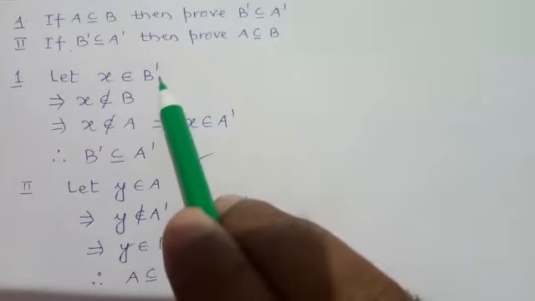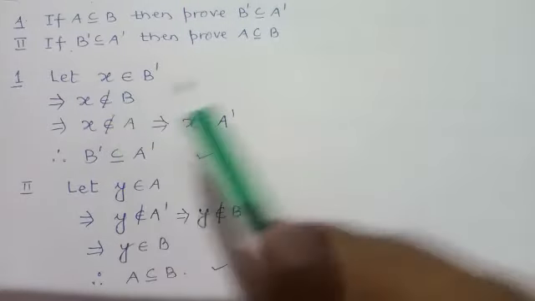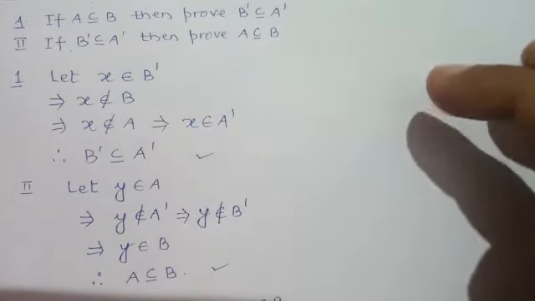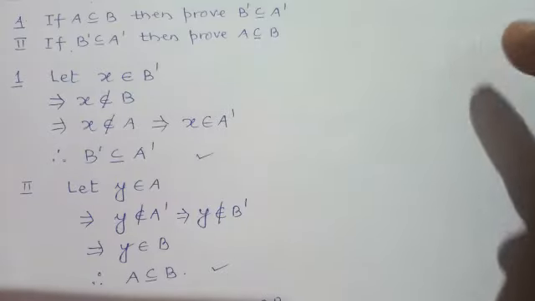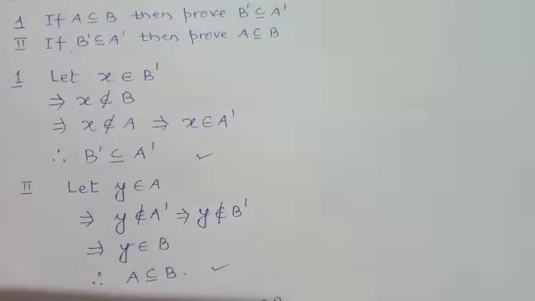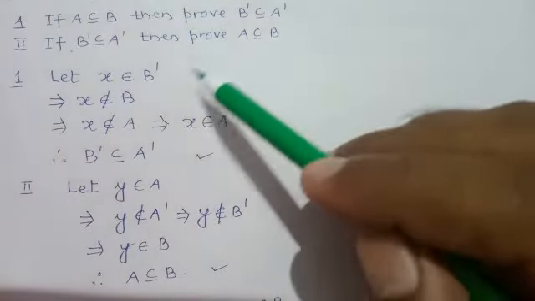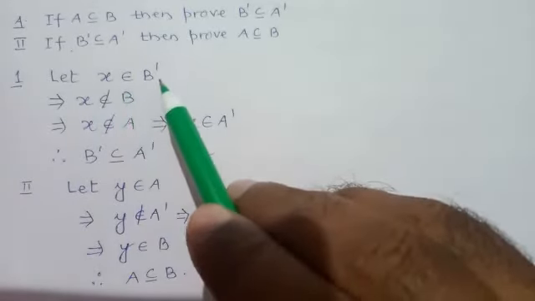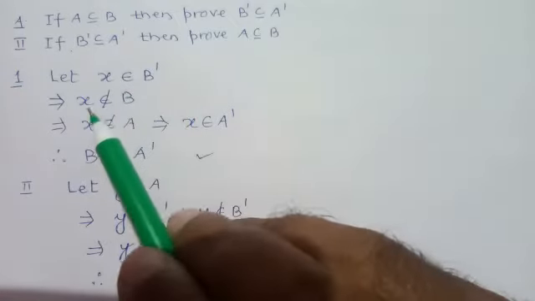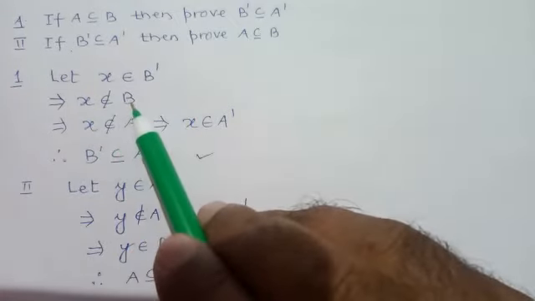Remember the definition of complement. If any element belongs to a set, then it does not belong to its complement. And any element that belongs to the complement of a set does not belong to that set. The definition is already given to you with suitable examples. So recall the definition of complement. X belongs to B complement. It means X does not belong to B.